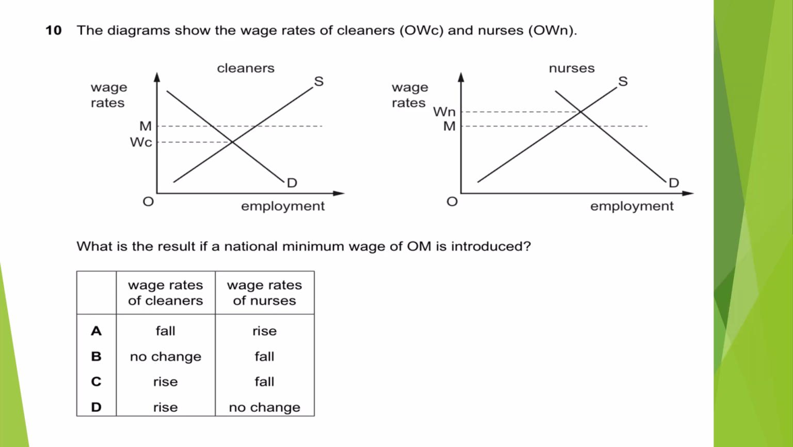Next. Okay. The diagram shows the wage rate of the cleaners and nurses. They have given us both wages. And now they are asking what is the result of a national minimum wage of OM. This OM is a national minimum wage. What would it do to the wage rate of cleaners and the wage rate of nurses? So for cleaners, wages are going to increase, right?